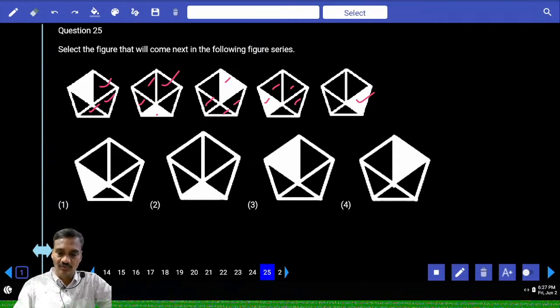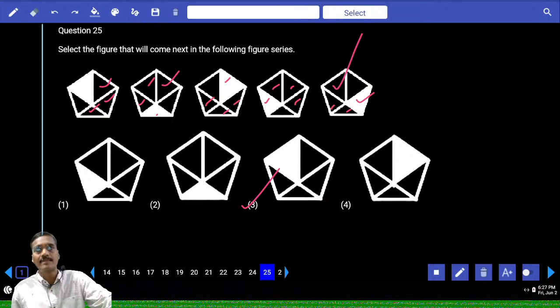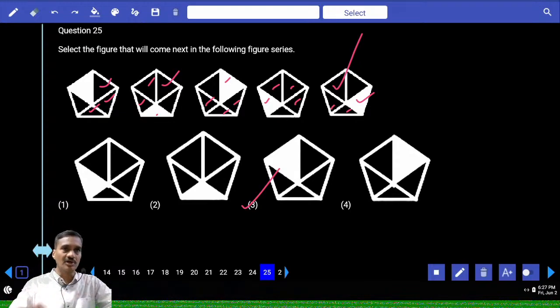Next one should be 1, 2, 3, third position. And see here it must be in this place. Now this shaded region is shifted by 3 positions in the clockwise. Choice 3, question number 25. Clear?